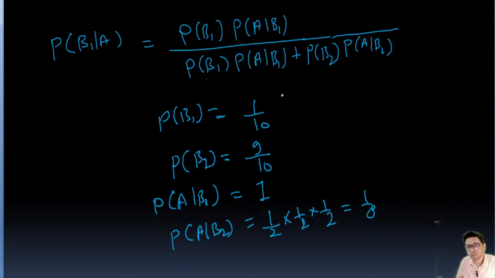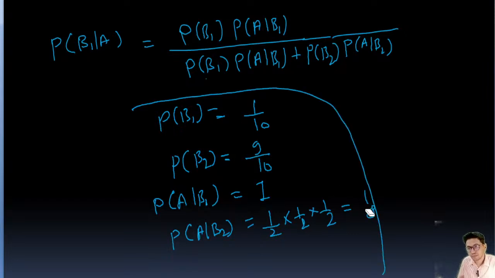Now we are going to put the values directly.